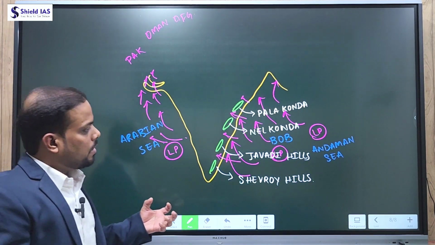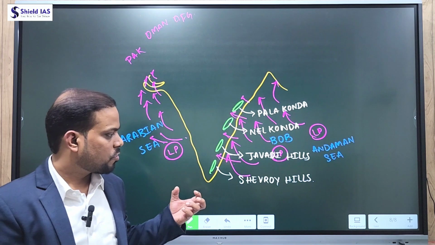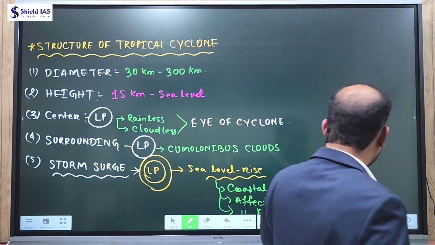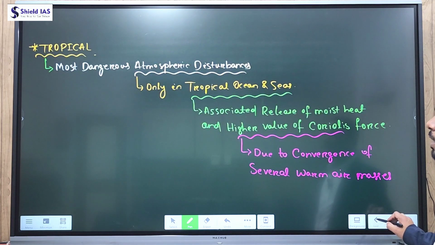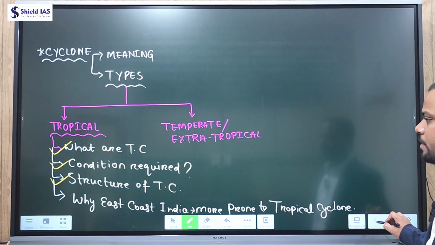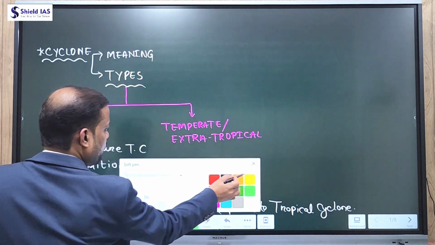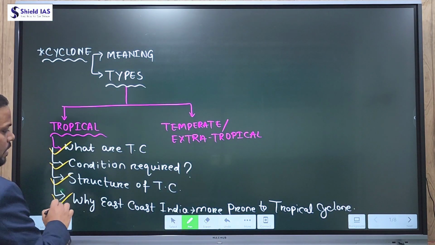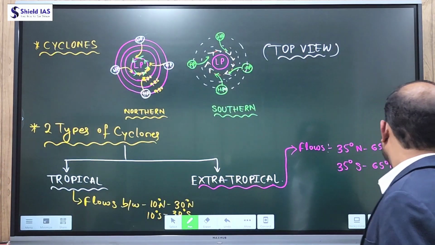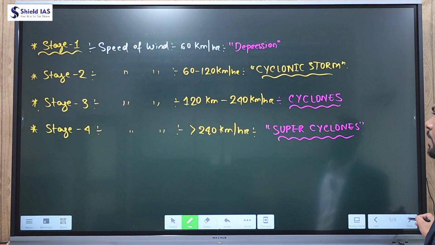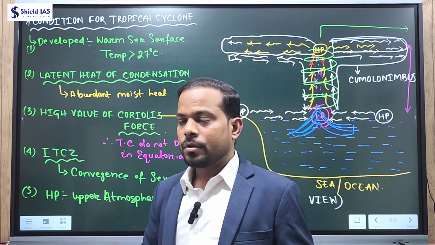So these are some points we have discussed regarding the tropical cyclone. Now the last dimension I'm going to cover about tropical cyclone: we have seen the structure of tropical cyclone, and the last point we'll discuss is why the east coast of India is more prone to tropical cyclone.